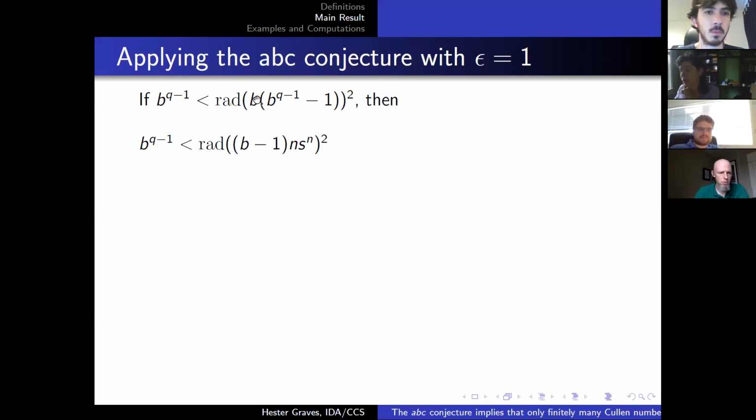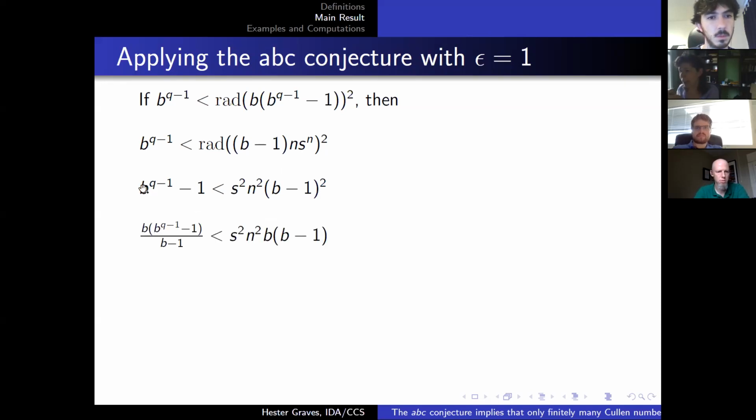we can rewrite the right-hand side because b times b to the q minus 1 is the same thing as b minus 1 times n s to the n. And the radical of b minus 1 n s to the n is bounded above by s times n times b minus 1. We can distribute the square. And notice that if it's greater than b to the q minus 1, it's certainly greater than b to the q minus 1 minus 1.